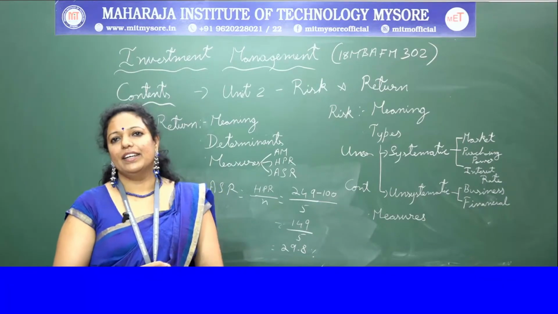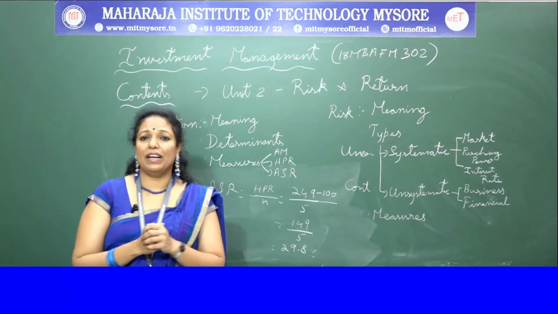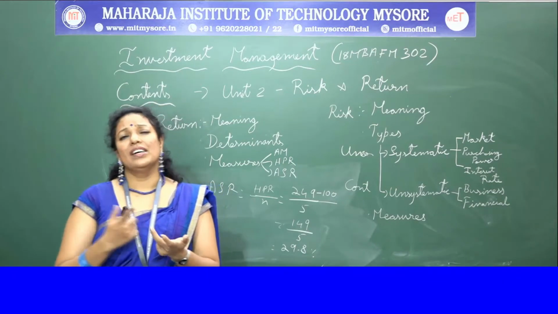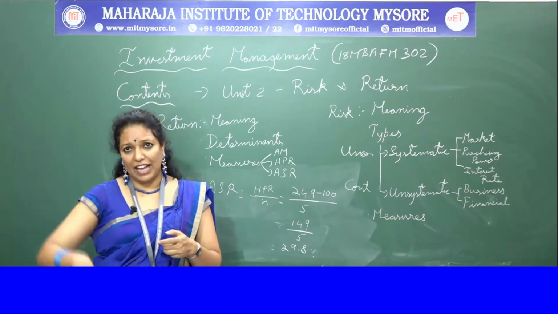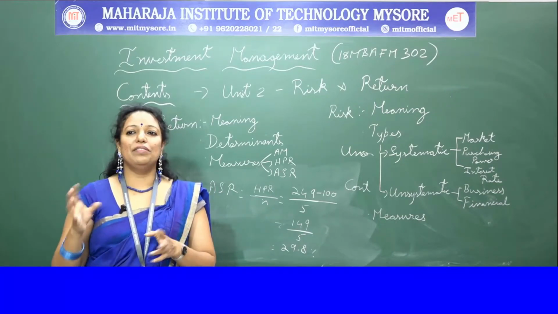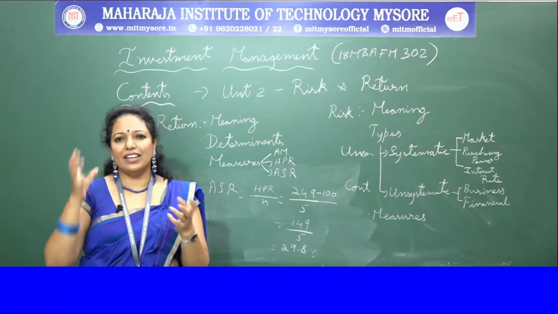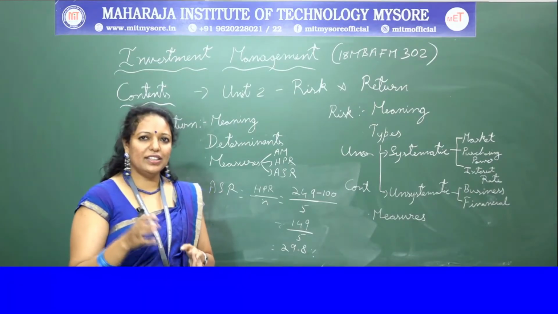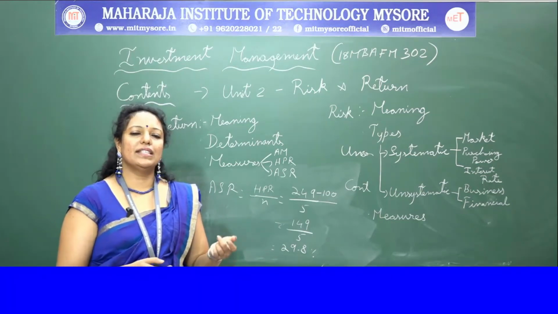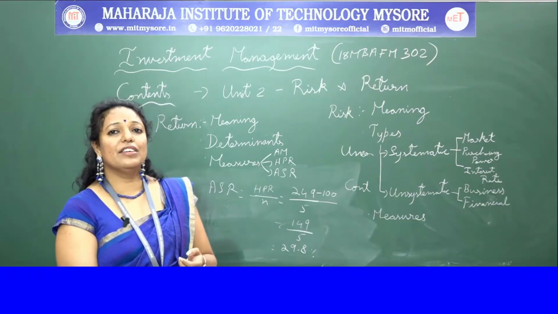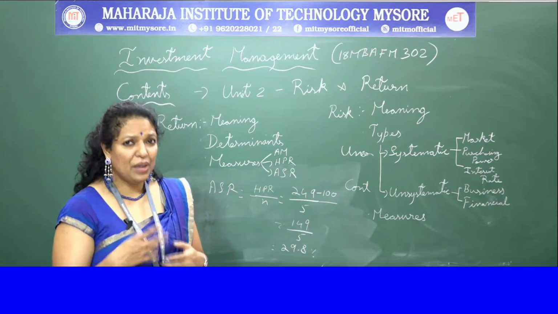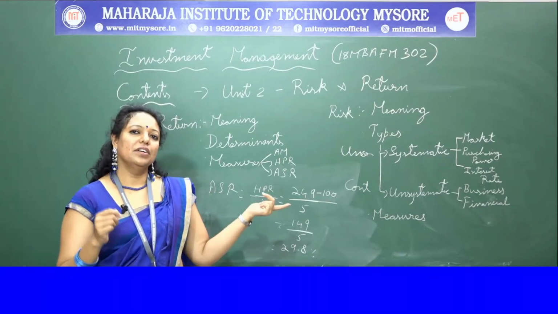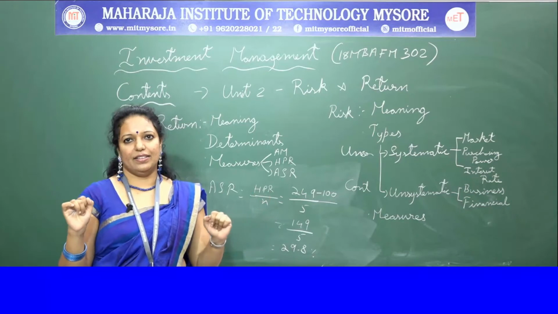And the forces that affect the stock market are tangible, real events like earthquake, war, political uncertainties, fall in the value of the currency, or intangible factors like market psychology, where the psychology of the people will affect the price movements. These are all the different factors which influence the market risk. So this market risk varies with the trend in the bull and bear market. With the fluctuations in the market, the market risk also varies.